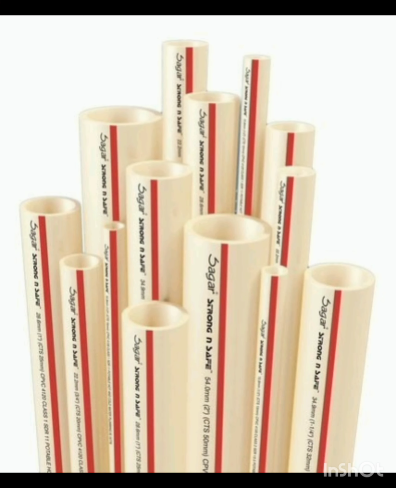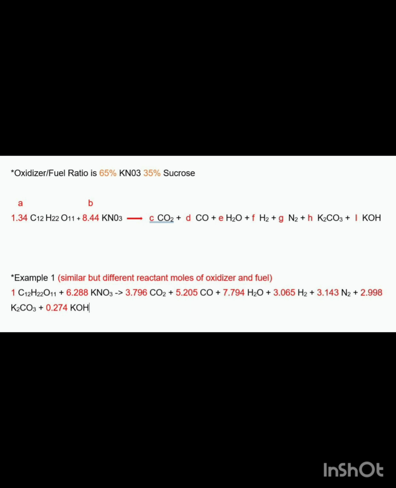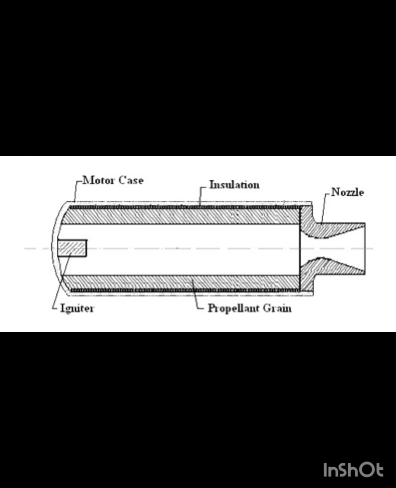For this experiment, I have used potassium nitrate, sugar and CPVC. The CPVC is used as the propellant casing, where I cast the mixture into the CPVC, so it can withstand high pressure and temperature. So let us see the chemical reaction. When potassium nitrate reacts with sugar, it creates carbon dioxide, carbon monoxide, potassium hydroxide and potassium carbonate as products. In the nozzle, the gas and liquid products are converged and diverged. So this high pressure creates the thrust. Hence the rocket moves upwards by Newton's third law.